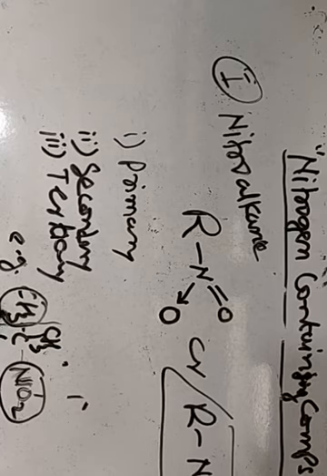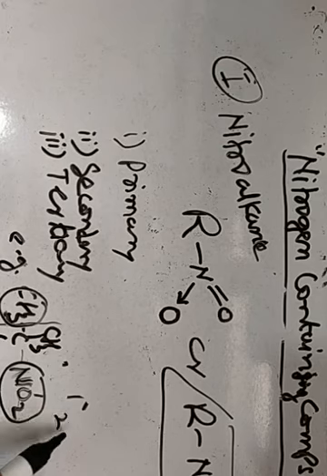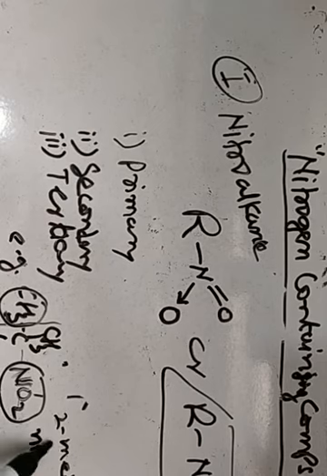M has higher priority than N, so the name is 2-methyl-2-nitropropane, an example of tertiary nitroalkane.